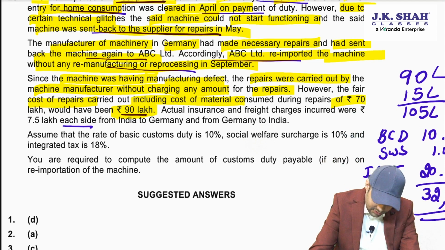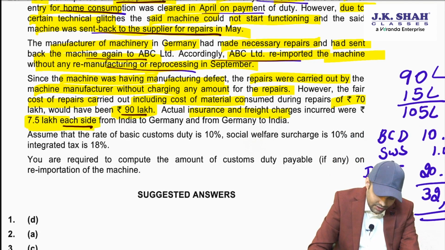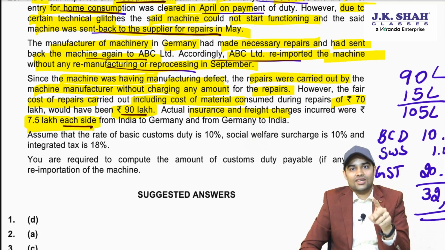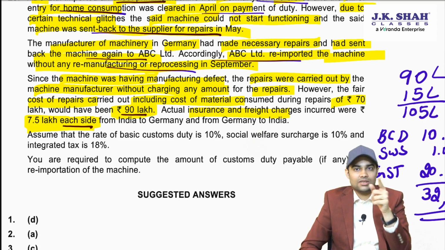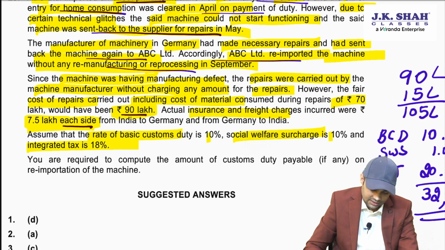Actual insurance and freight charges is 7.5 lakh each side. Careful, each side. This was a keyword. So to and fro, both insurance and freight will be added. So 7.5 plus 7.5 total becomes 15 lakh. Assume that the rate of basic custom duty is 10%, SWS is 10%, integrated tax is 18%. Compute the custom duty payable.